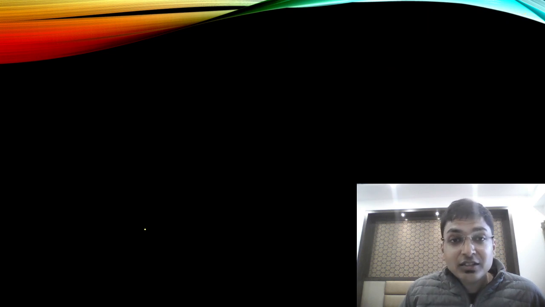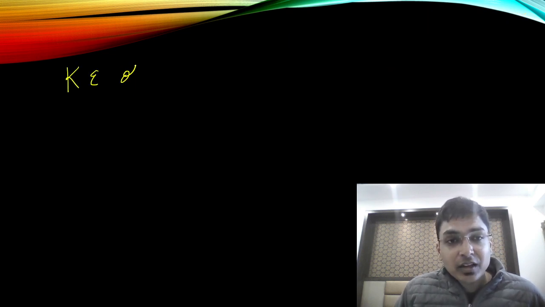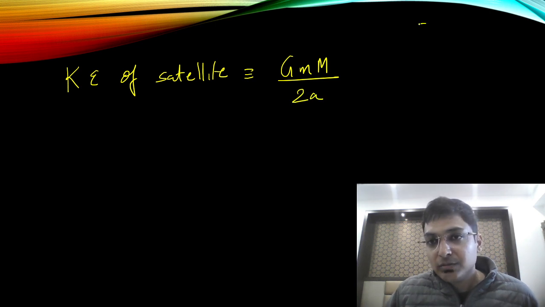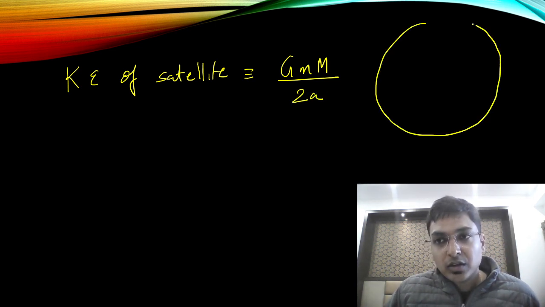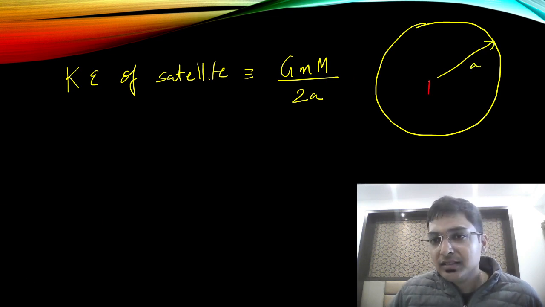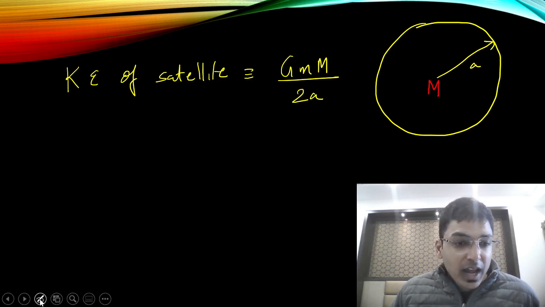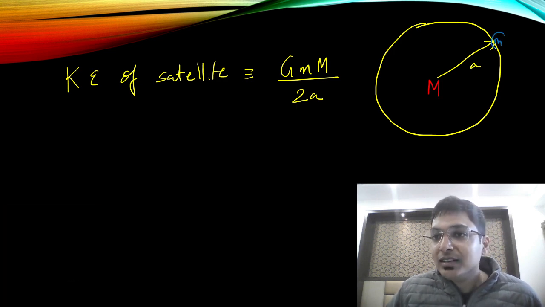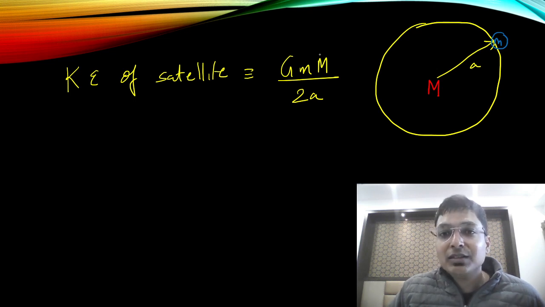What is the kinetic energy of the satellite? KE of satellite will be positive. It will be GMm upon 2a. So I'll just make the diagram for you. It is going in orbit of radius a. The mass of the earth, the mass of the planet, is capital M. And the mass of the satellite, a small satellite, is small m.